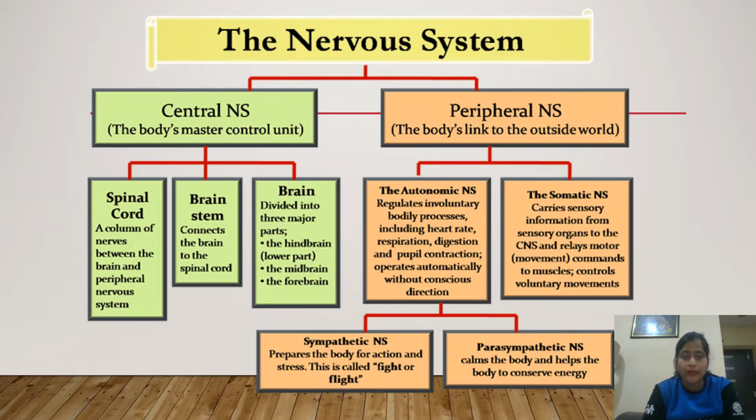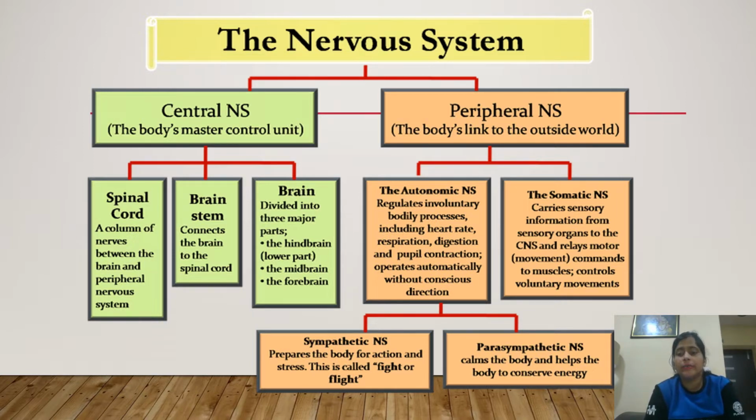The central nervous system is divided into three parts: spinal cord, brain stem, and brain. The spinal cord is the collection of nerves between the brain and the peripheral nervous system. You all must know what the spinal cord is. The brain stem is the connecting link between the brain and spinal cord. You all must know what the brain is. The brain is divided into three parts: hindbrain, midbrain, and forebrain.